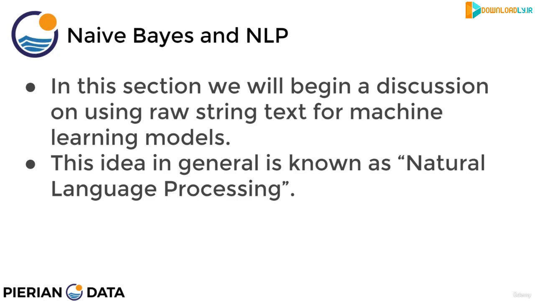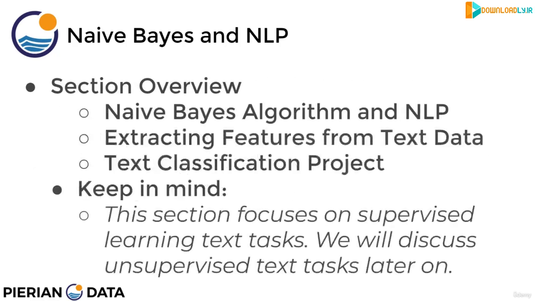It's really the ability for computers and algorithms to read in something like an email, a text, a movie review that is formatted in raw strings, and then somehow convert that to numbers that the computer can then understand and work with for the purposes of machine learning. Now, we'll begin with a discussion on the naive Bayes algorithm and why it's so well suited for natural language processing. Often, when you read online about naive Bayes for machine learning, it's pretty much always associated with natural language processing. And that's because it just naturally works really well with the idea of count vectorization for raw string text data.